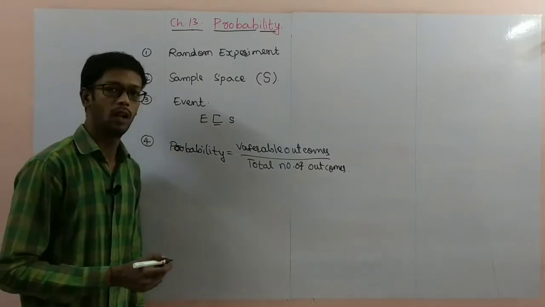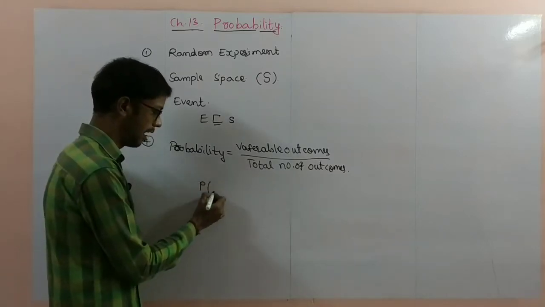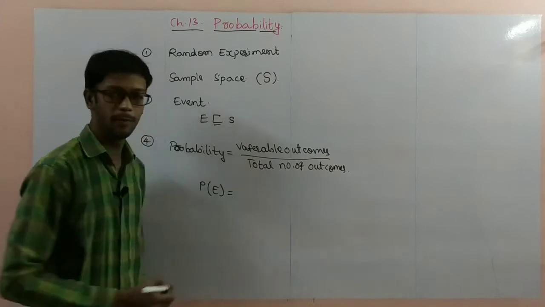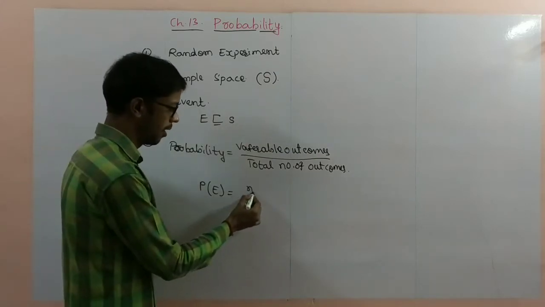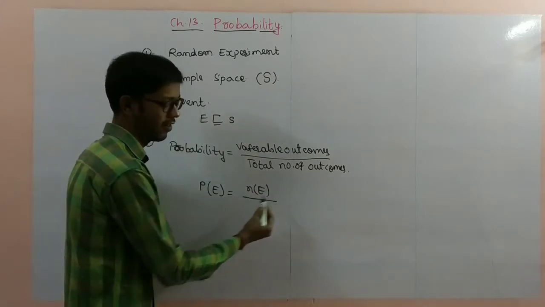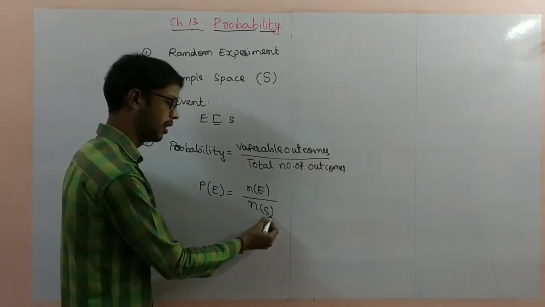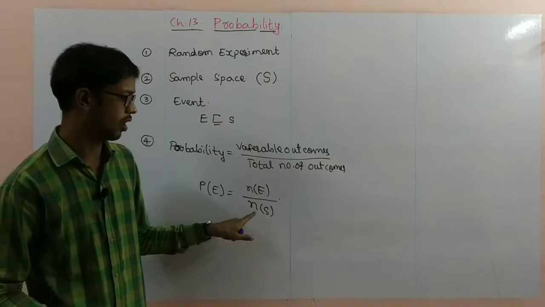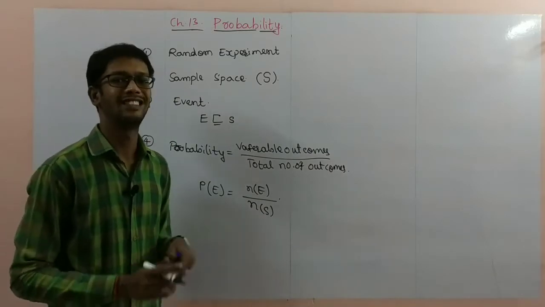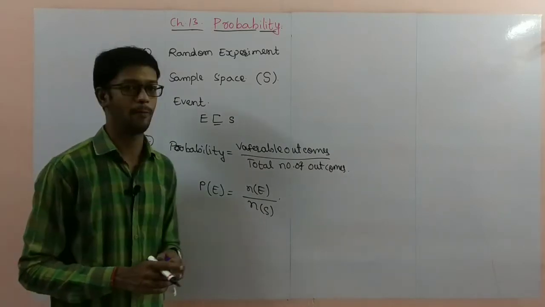For example, I'll take an event E. Probability of E is nothing but the number of elements in E, favorable to event E, by the total number of outcomes, that is n(S), the total number of elements in the sample space. This is the formula for probability.